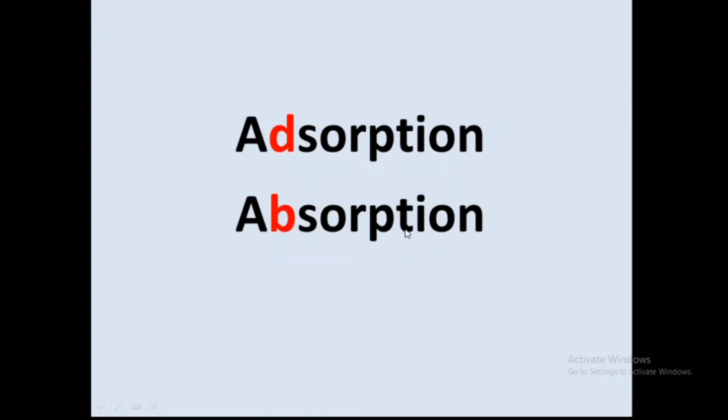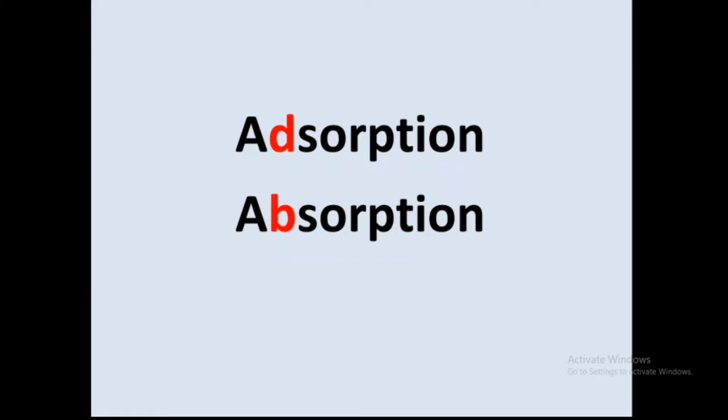So the pronunciation is also somewhat similar. But these two are totally different processes, totally different phenomena. So we will first see the difference between adsorption and absorption, because the student must not get confused between these two different terminologies.